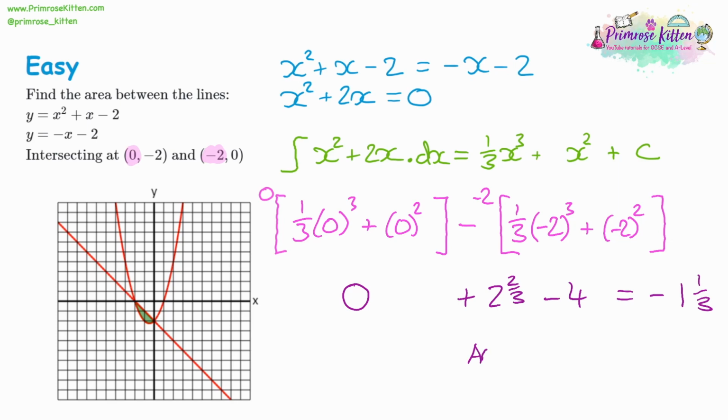Now, we know for the final area, we don't need to write down the negative because you can't have a negative area. And we did give the previous answers to 1 decimal place. So this would be 1.3 to 1 decimal place, or 1.33 to 2 decimal places. Now, if the question is asking for decimal places, that's fine. If it's not, then just leave it as a fraction, because that's more accurate.